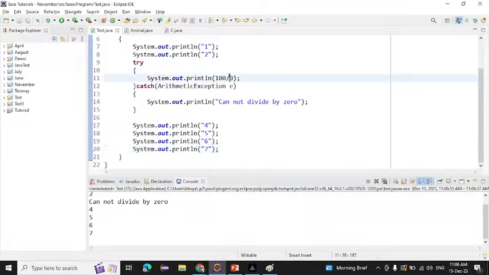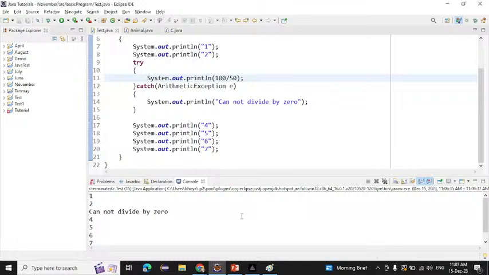Now this time, if I write 100 divided by 50, what will be the output we get? Will it come to the catch block? Will it come to the catch block this time or not? Will "cannot divide by 0" be printed or not?